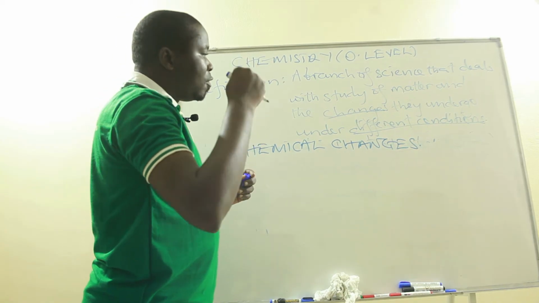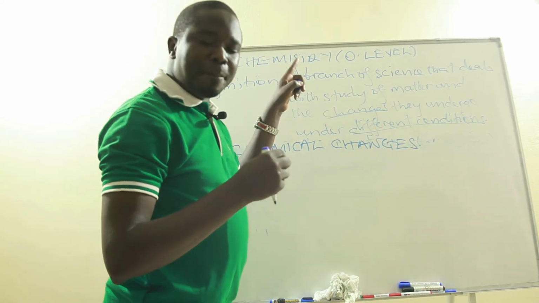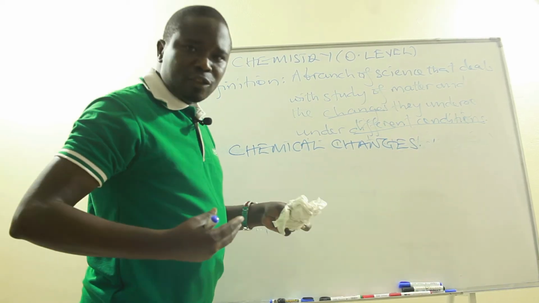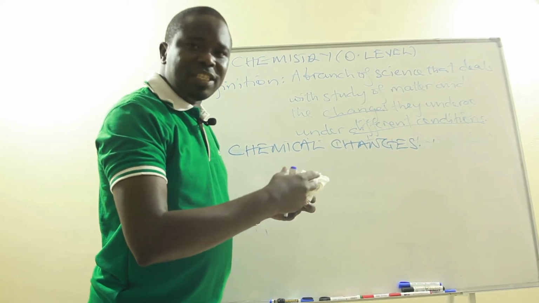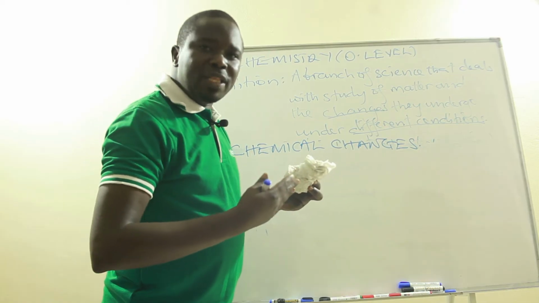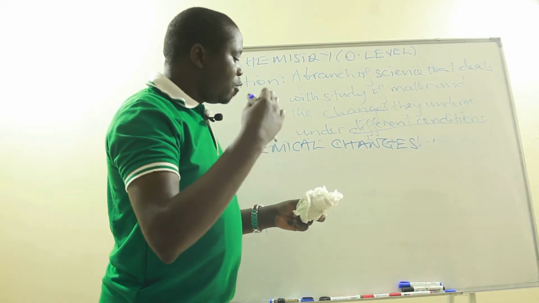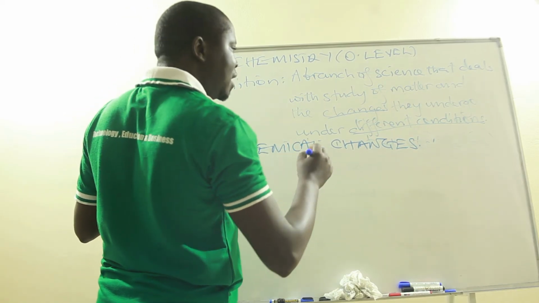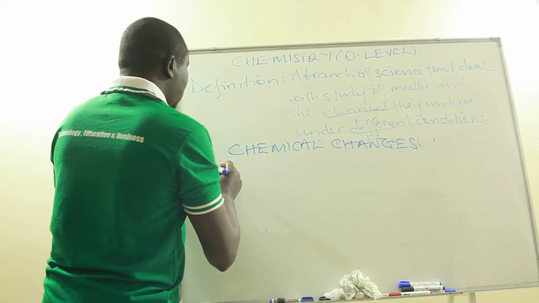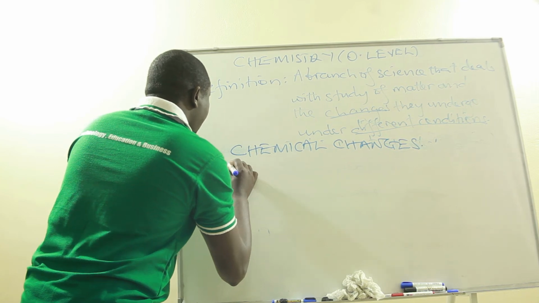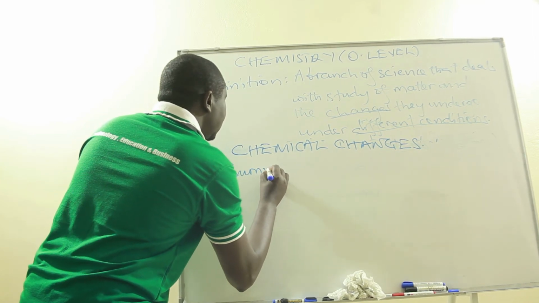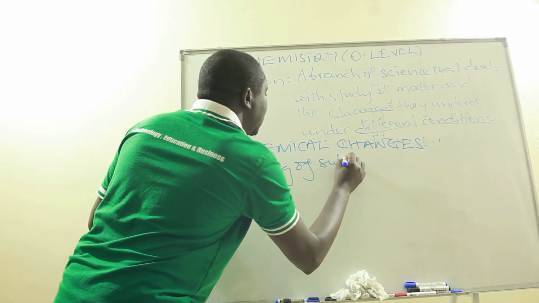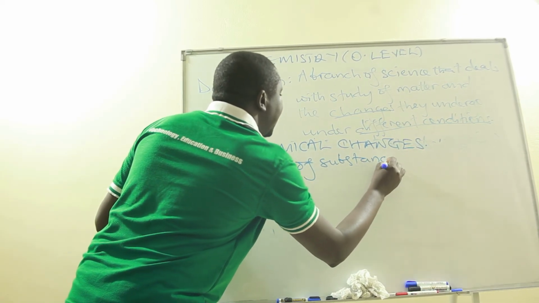Matter can undergo also chemical changes apart from physical changes under certain conditions. Like for this paper, it has to be burned. When it burns, it changes into ash. So the burning or the application of heat is actually what we call a condition for that change. So in a chemical change, a new substance is formed. So we have processes like burning of substances, not just heating, but burning.